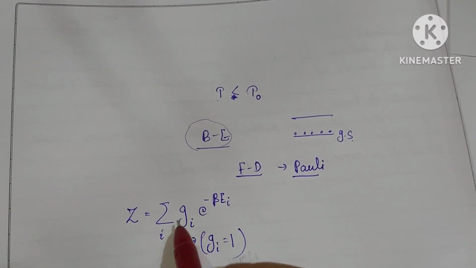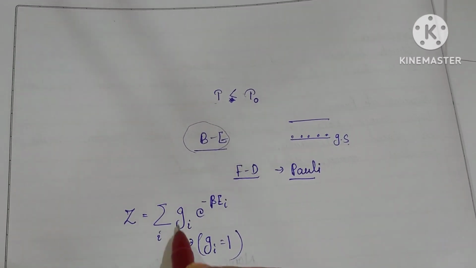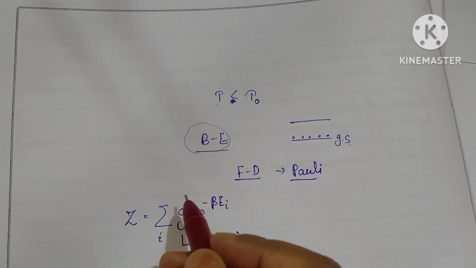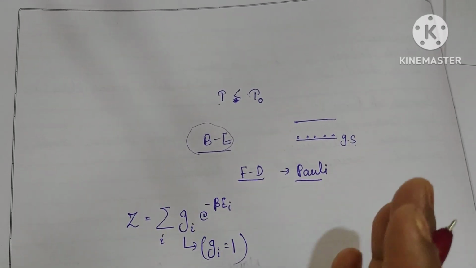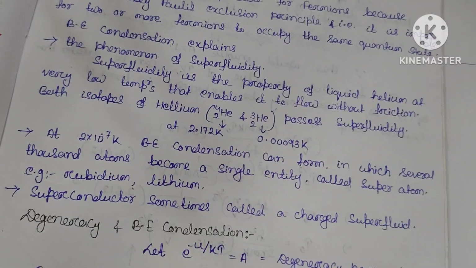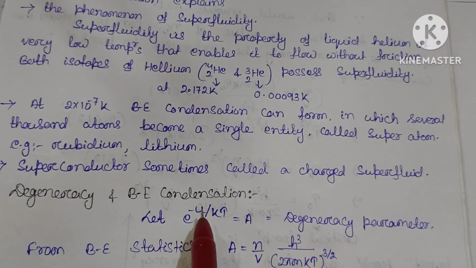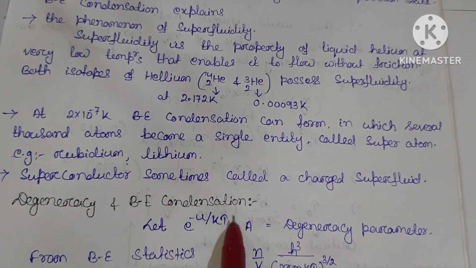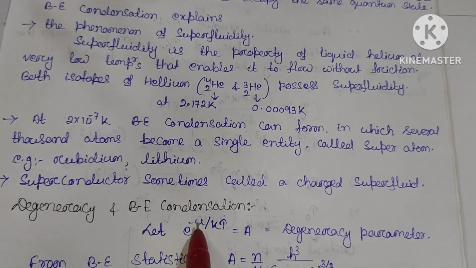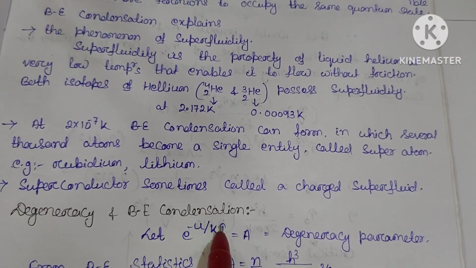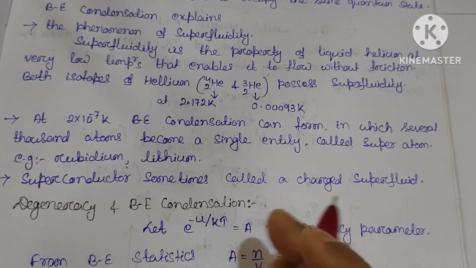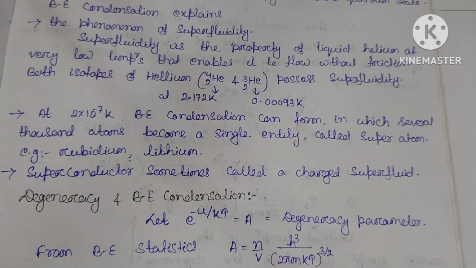But in the degenerate case, g_i possesses some value. Here, in place of E_i we are writing mu, and in place of beta we are writing 1 by kT. Clear?